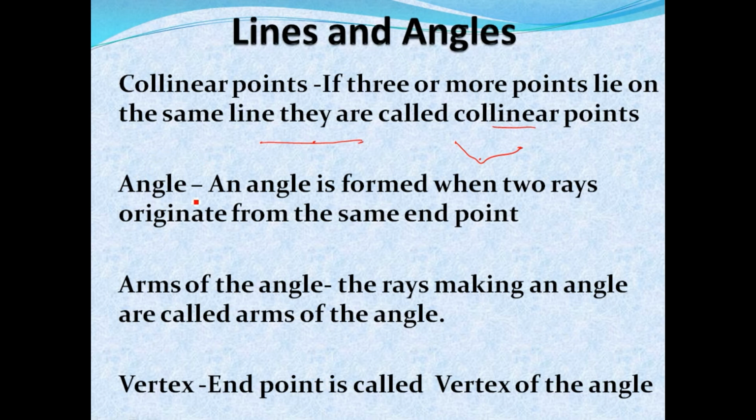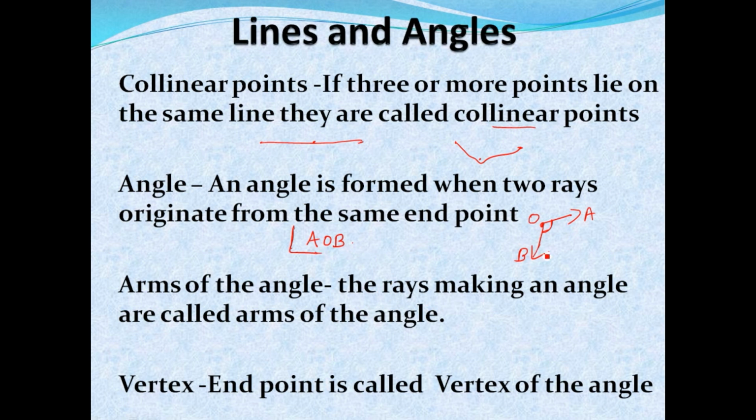Now the next one is angle. An angle is formed when two rays originate from the same end point. This is one ray and this is another ray. If they originate from the same point, say O, then we will get an angle. These two points we can name A and B. I can denote the angle as AOB. We usually denote an angle with three letters and with this symbol. So we will name this angle as angle AOB.